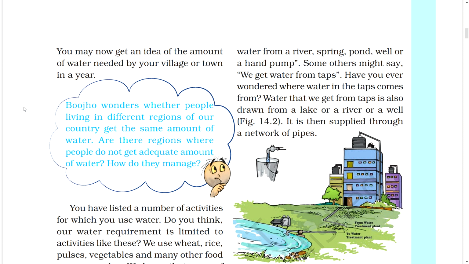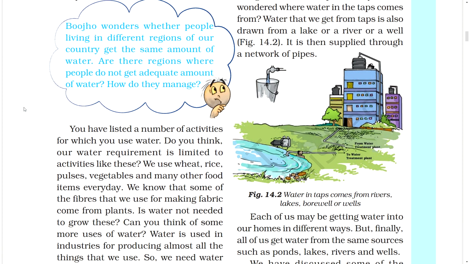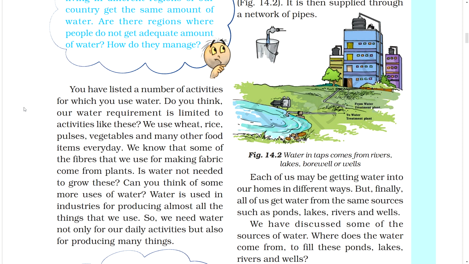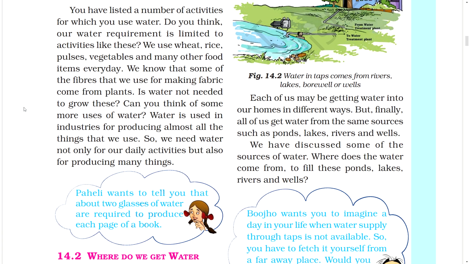Figure. It is then supplied through a network of pipes. Figure. Water in taps comes from rivers, lakes, borewells or wells. Each of us may be getting water into our homes in different ways, but finally, all of us get water from the same sources, such as ponds, lakes, rivers, and wells. We have discussed some of the sources of water. Where does the water come from to fill these ponds, lakes, rivers, and wells?